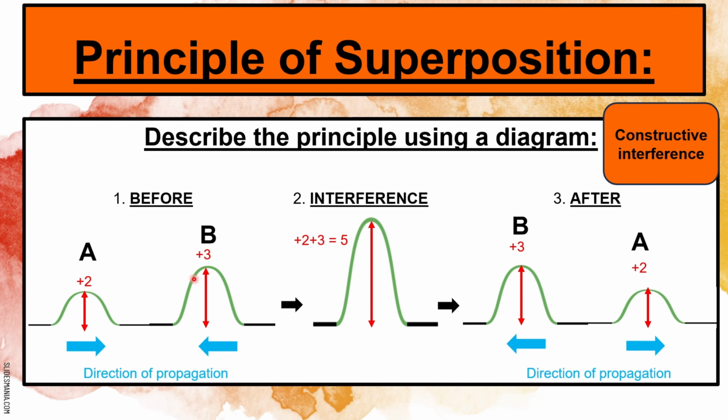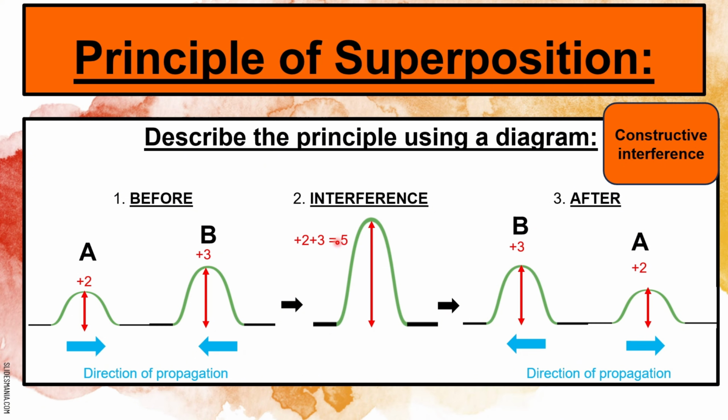So we know that when a crest is approaching another crest, constructive interference is going to take place. Therefore, a pulse with an increased amplitude is going to be produced. So +2 +3 is going to give me an amplitude of +5.